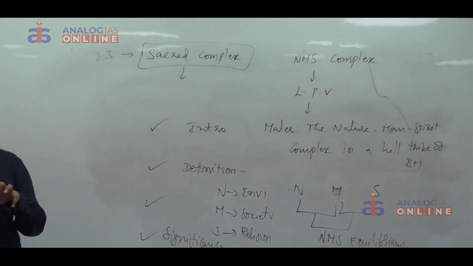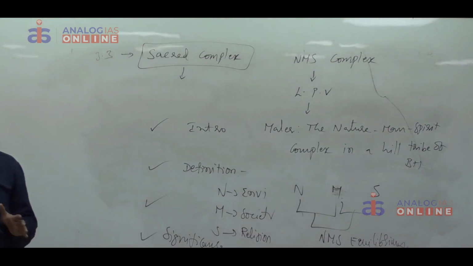If we disturb that equilibrium, they will not accept the development, they will not allow the government agencies to enter their areas or take those resources. If we motivate them without disturbing the NMS equilibrium, those resources can be used for national development.